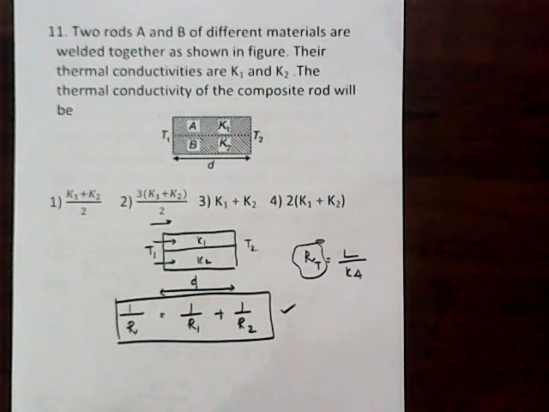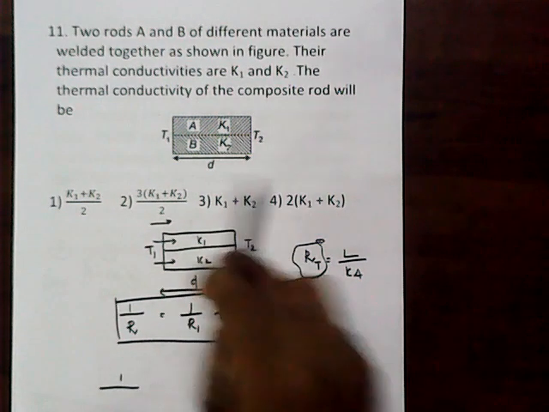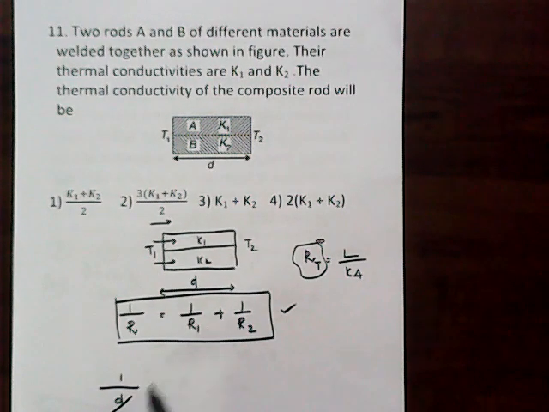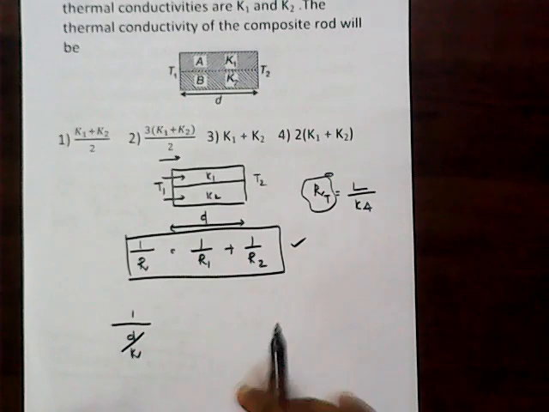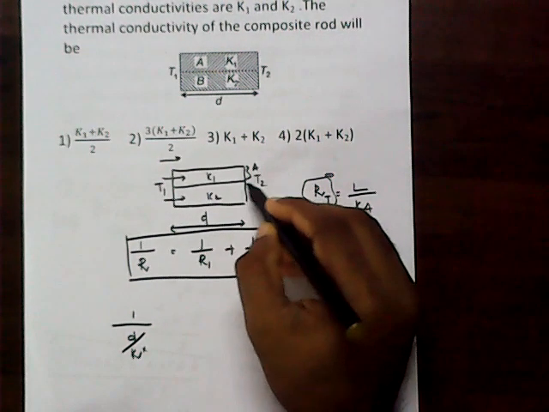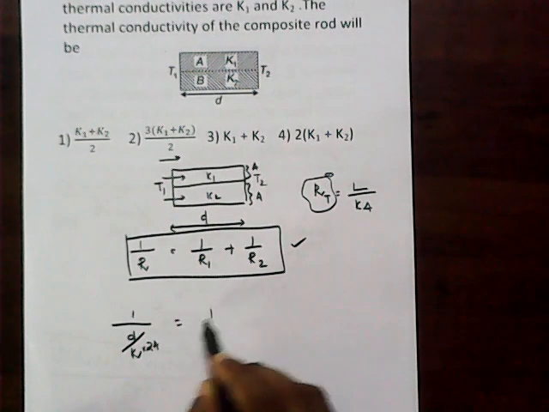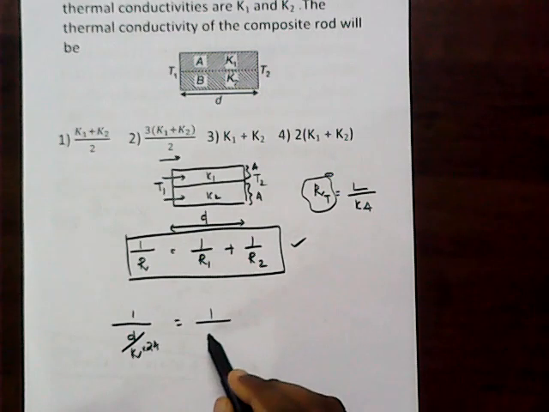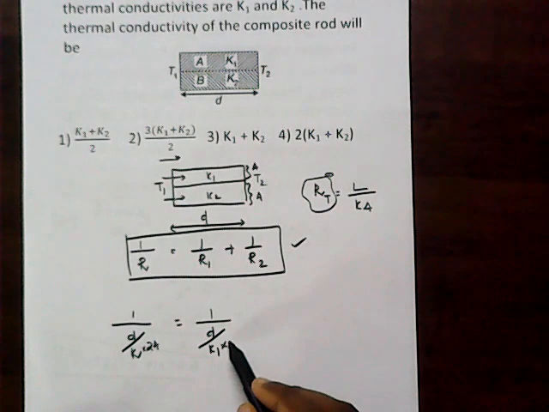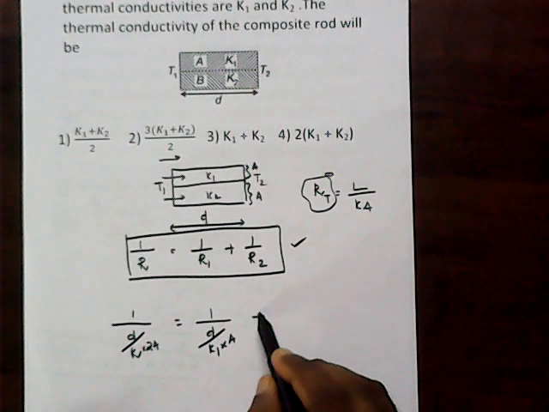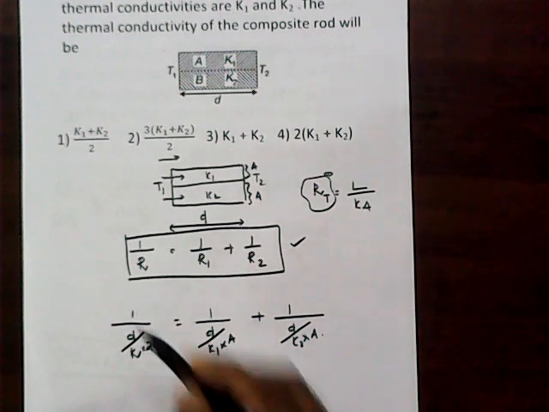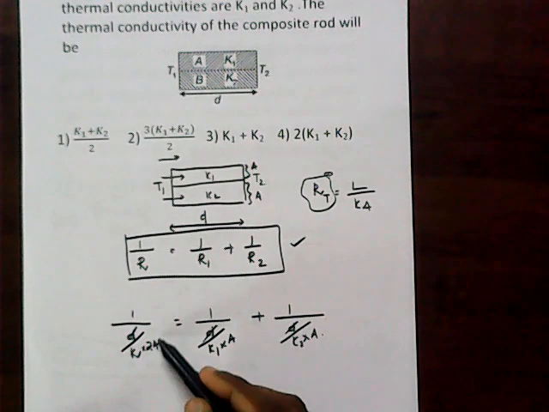Then see 1 by R, if we convert it into a single one, its length is D, and its thermal conductivity is K and its area, suppose this one is A, so the total is 2A. So it equals 1 by R1, the single one, with thickness D divided by its thermal conductivity K1 into area of cross section A, plus 1 by D divided by K2 into A. Then on the numerator D cancels, A cancels.